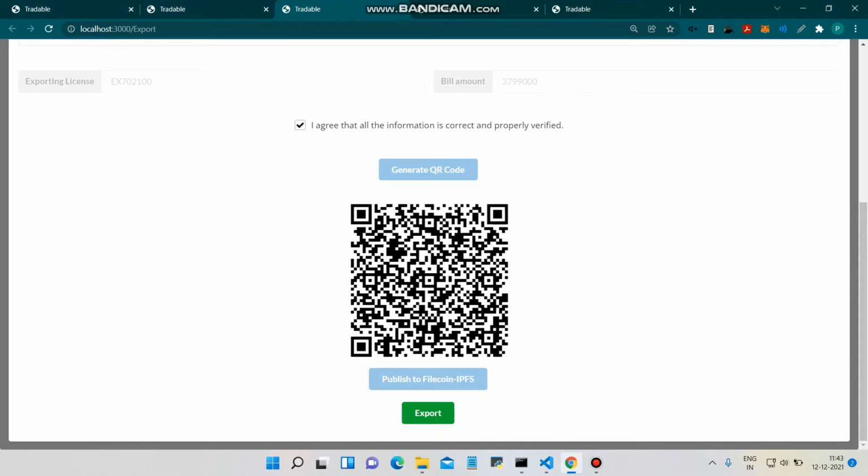Now I have to click the photo of this QR code, as this QR code will be printed while exporting. I don't have paper right now, otherwise it would have been printed. So this will help us in import verification.